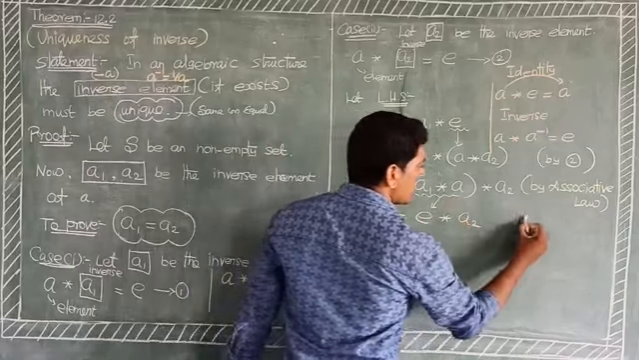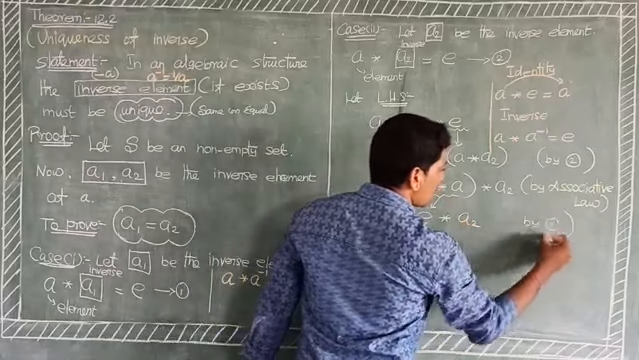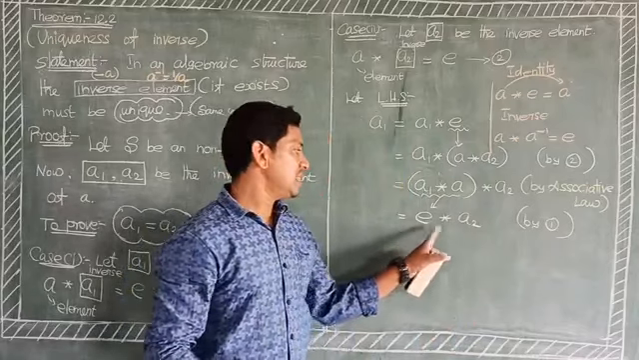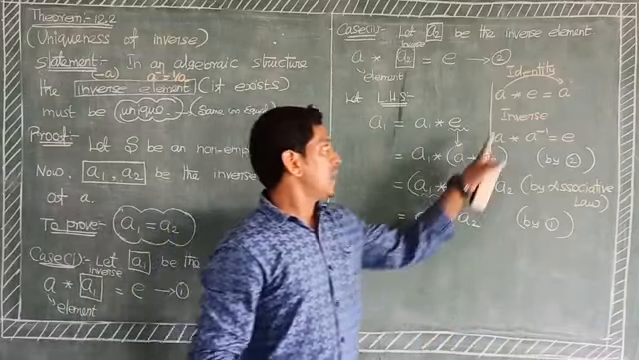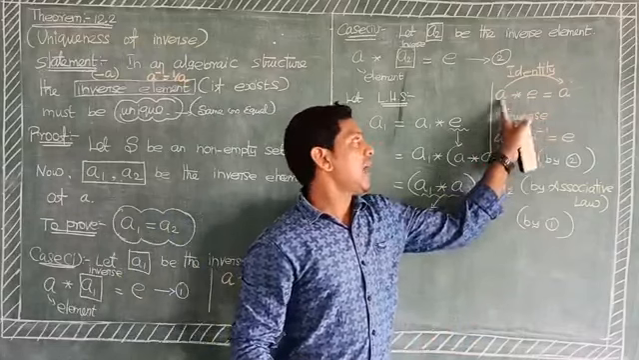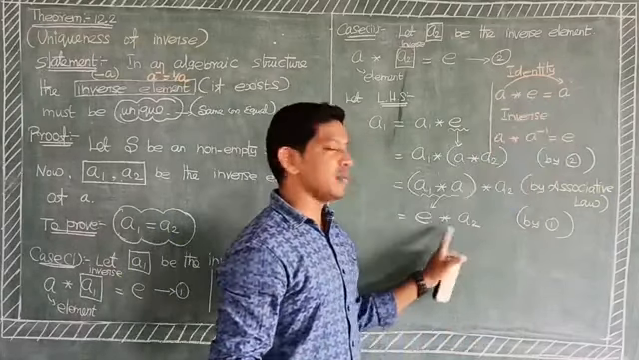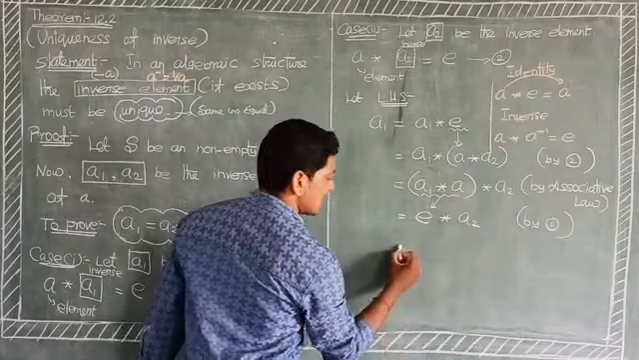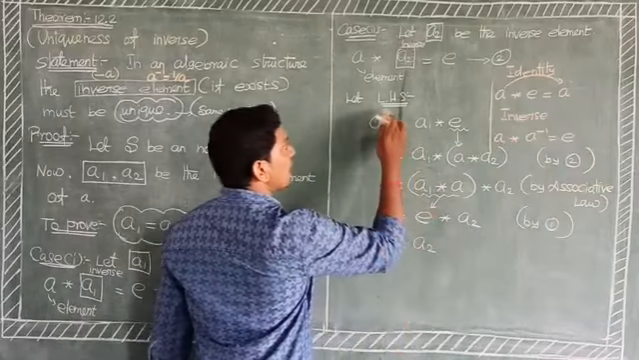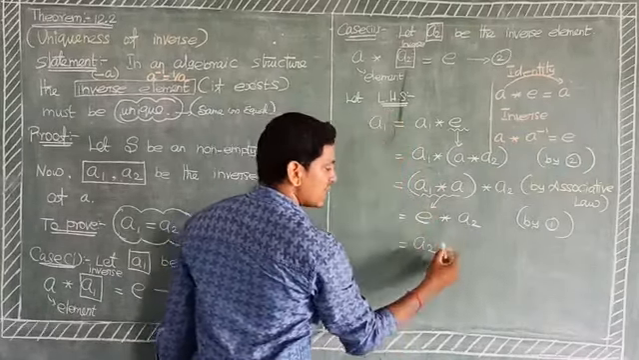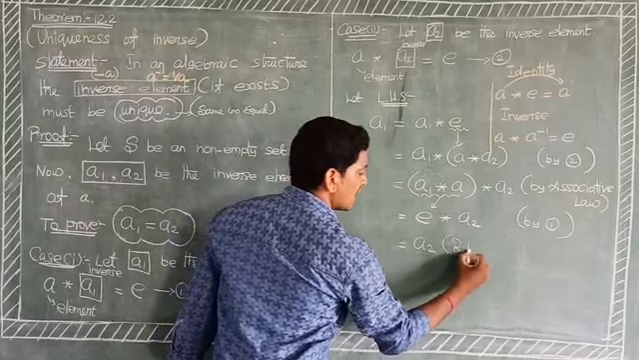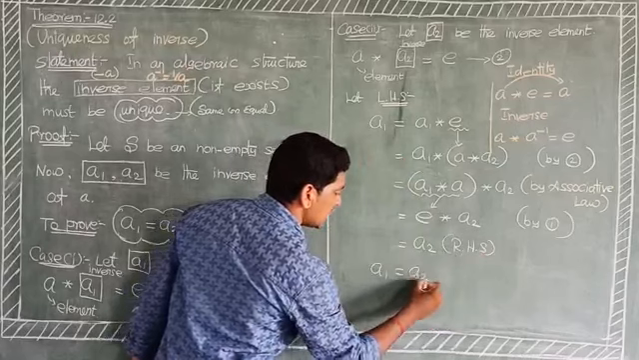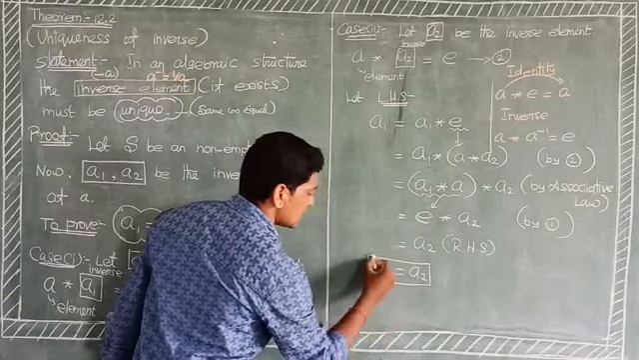By equation number 1, this is the identity element E. Identity element with an element gives the same element. Similarly, the result is A2. So LHS is A1, which gives RHS, that is A1 equal to A2. Okay, hence proved.